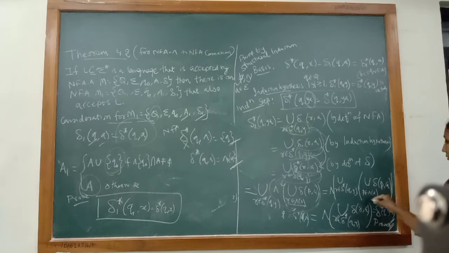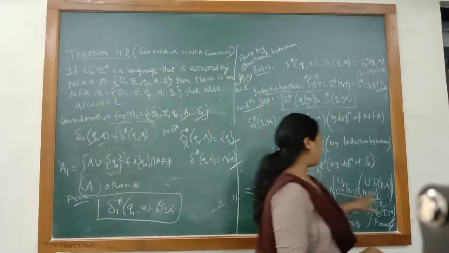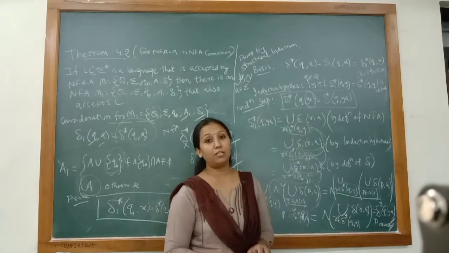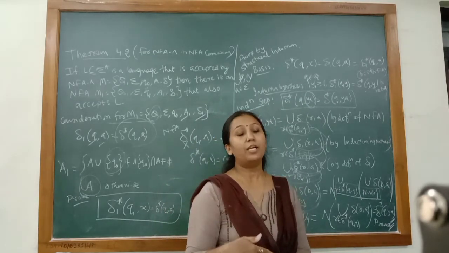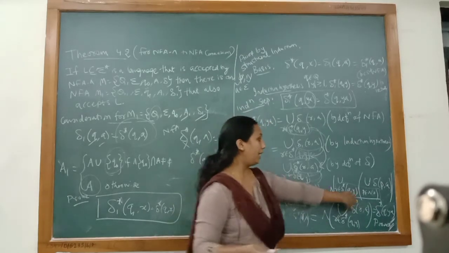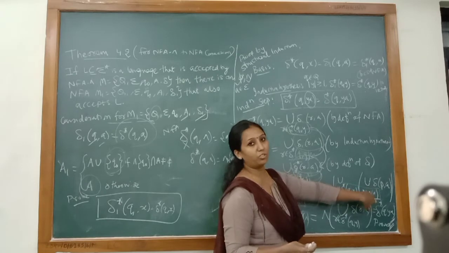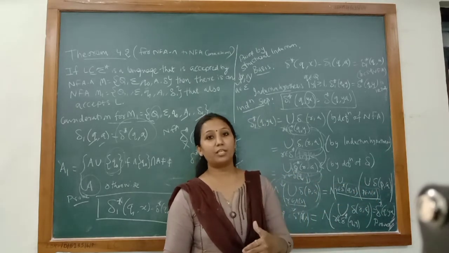So again, if we see these two things properly, δ*(q, y) is talking about the extended transition function of NFA null. So it means that it is covering all the nulls that are before and after this one. And if I am talking of the null closure of r, this null closure of r is also talking about all the nulls before and after r.